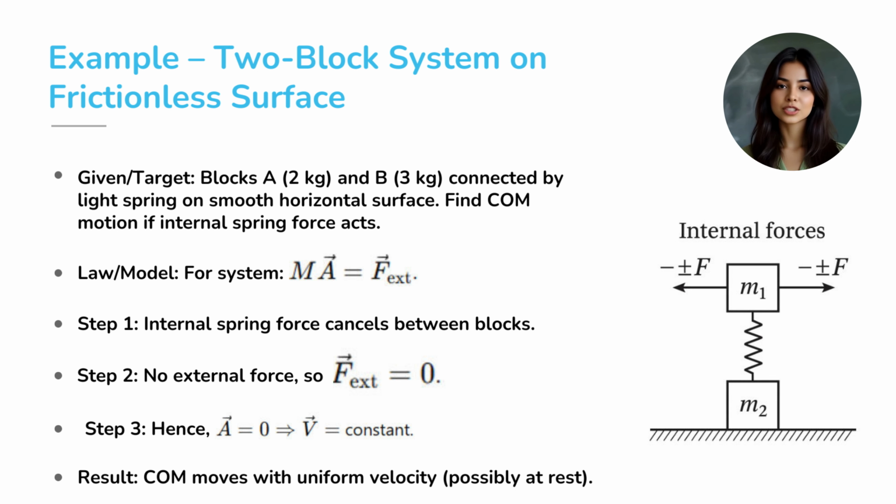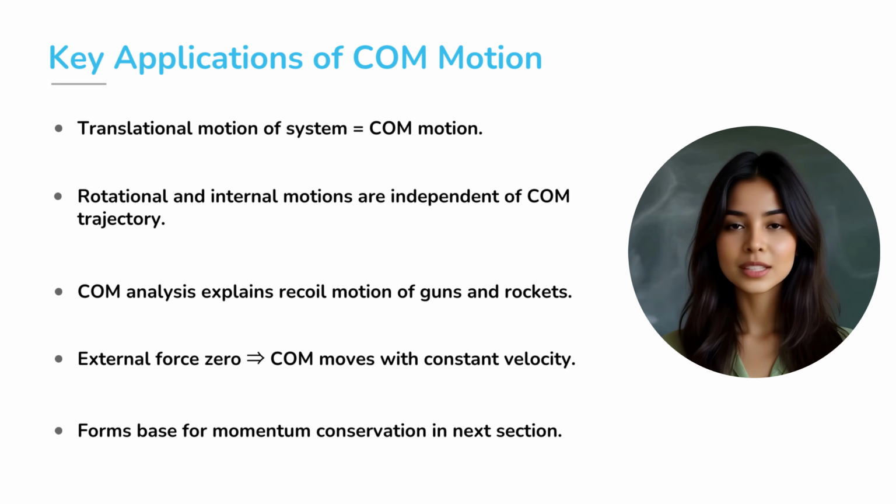Applying equation 6.11, we get MA equals 0. Therefore, acceleration of the COM is 0 and its velocity remains constant. The result? The system may jiggle, the spring may stretch and compress, but the center of mass glides smoothly with uniform motion. This law has far-reaching consequences.